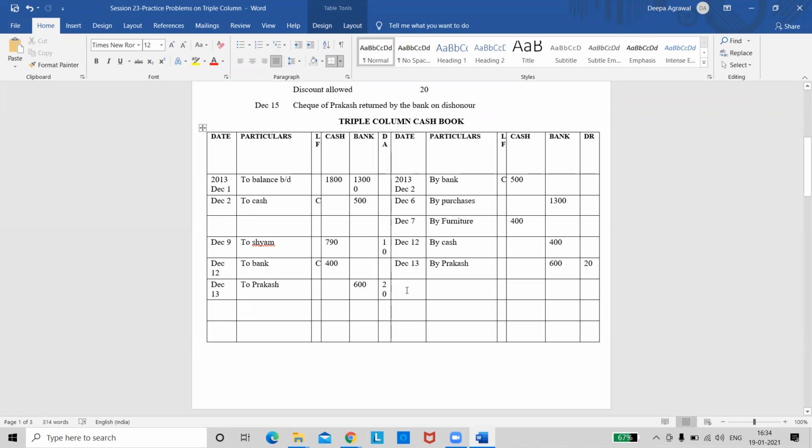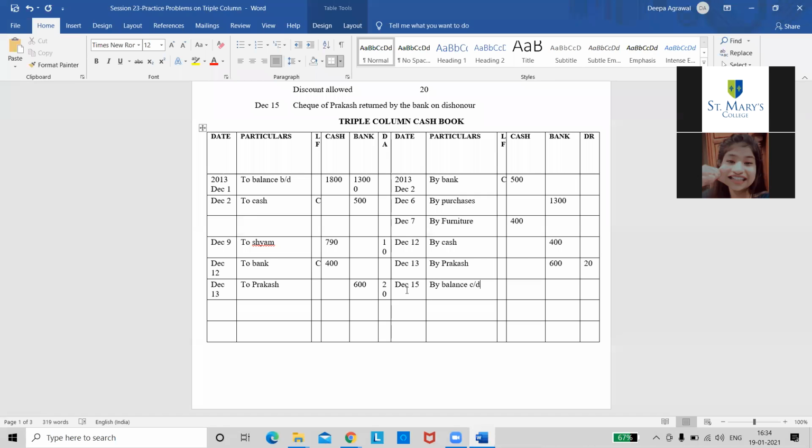So let me balance the account. I'll balance the account on December 15th because he told me to do so. So by balance carried down. See the debit total and credit total of the cash column. Debit total is 2990 and credit total of the cash column is 900. So the balance is 2090.